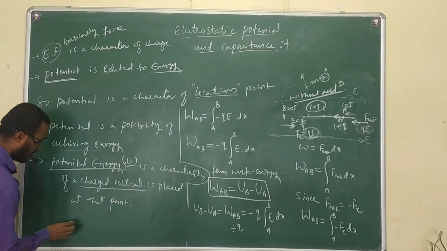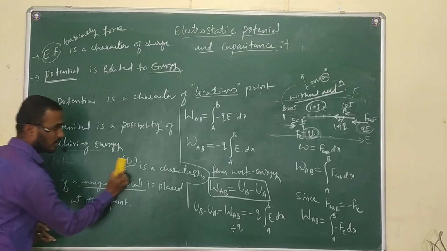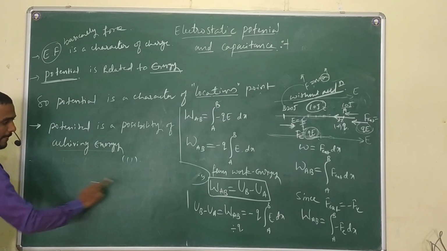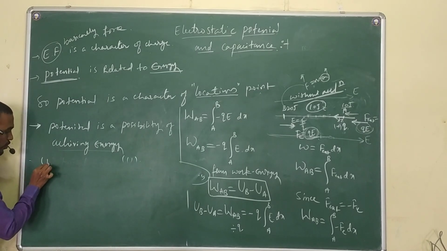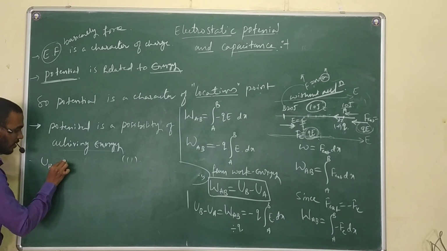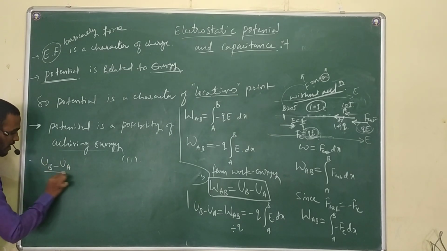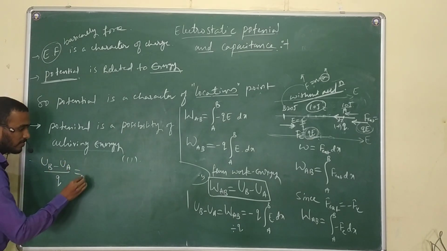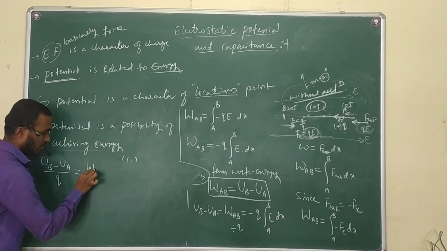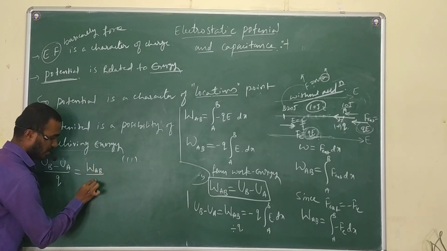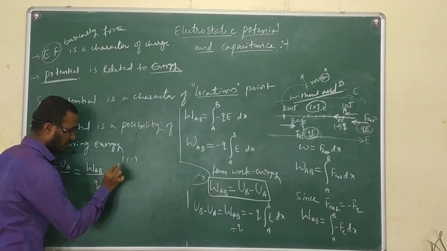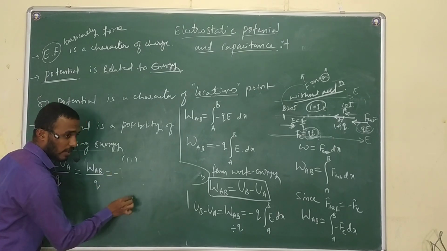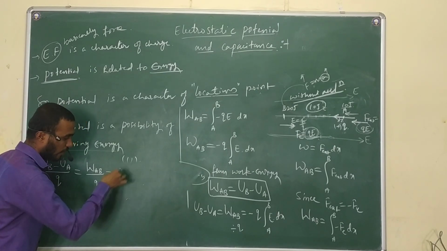Okay, see here, I will write the equation: U_B minus U_A divided by Q, and W_AB divided by Q, which is equal to minus Q integration from A to B of E dx, divided by Q. Now the Q and the divided Q get cancelled.